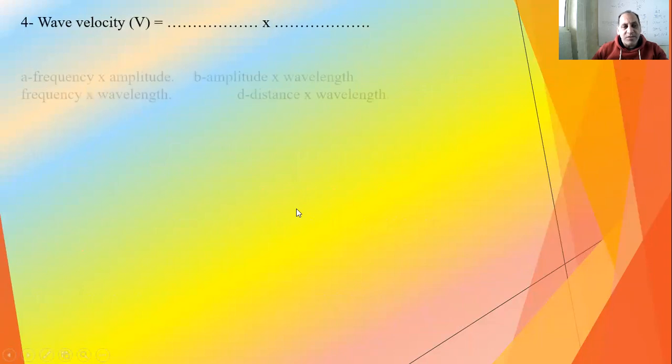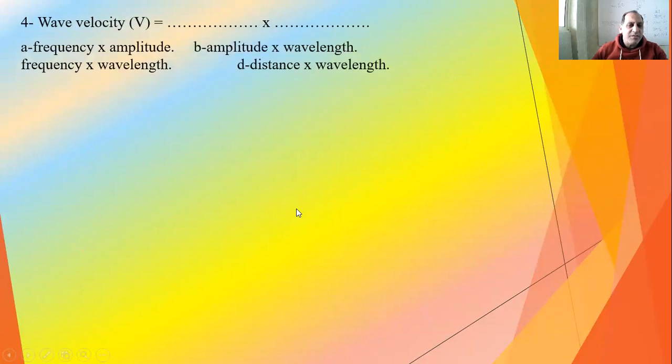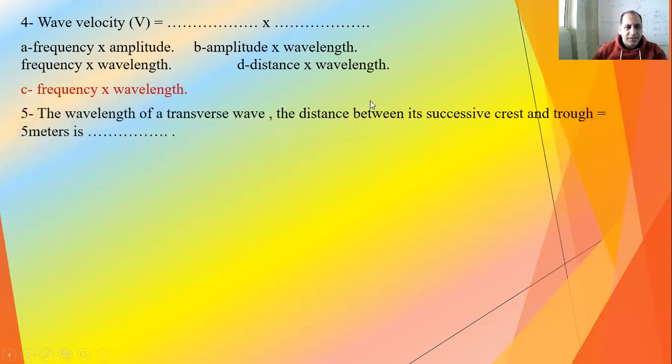Velocity equals frequency times amplitude. Not acceptable. Amplitude times wavelength, also not acceptable, because amplitude isn't involved at all. Frequency times wavelength, f times lambda, is very acceptable. Distance is not possible. So frequency times wavelength is the right answer.